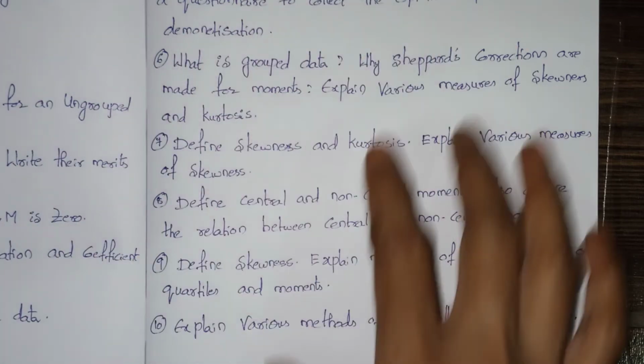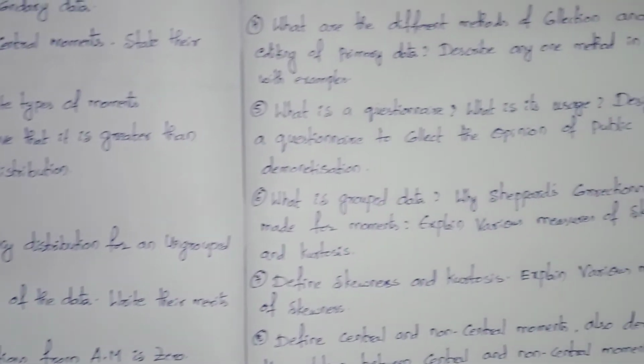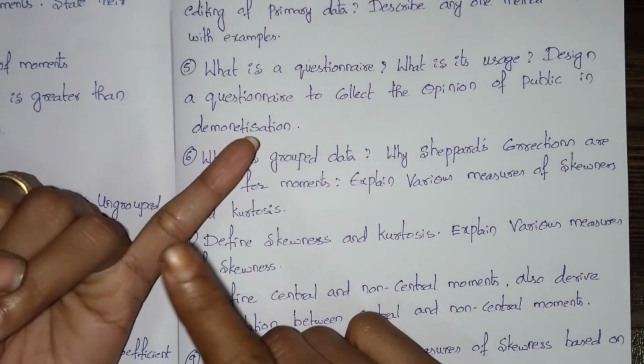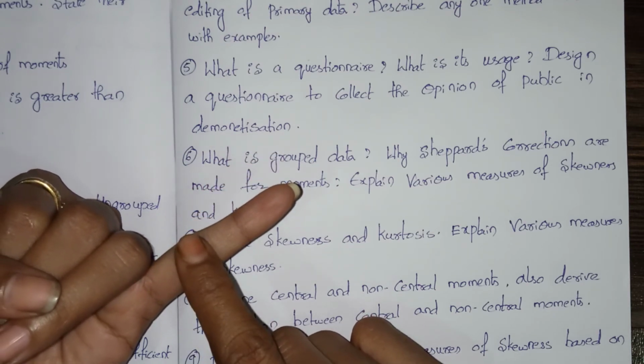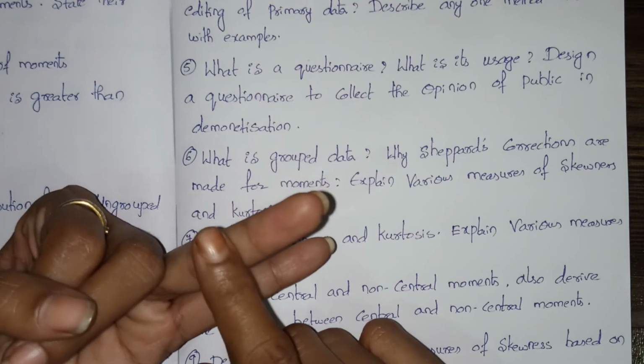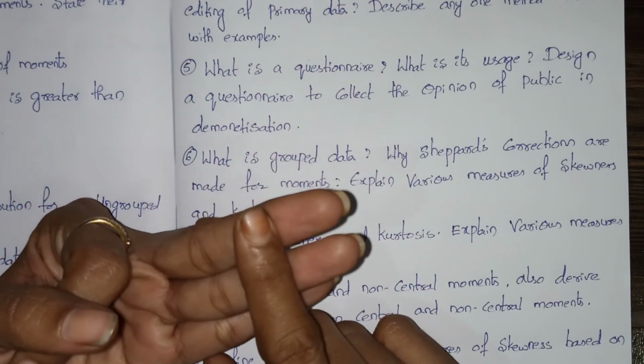So overall, if you observe, the most repeated questions are skewness, kurtosis, central to non-central relationship, measures of central tendency, and measures of dispersion.